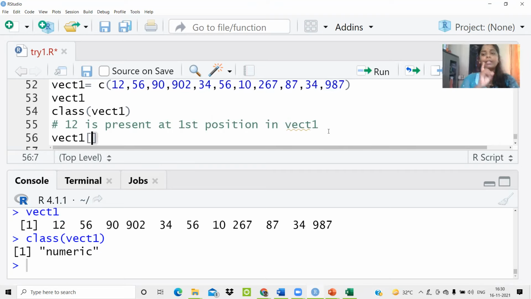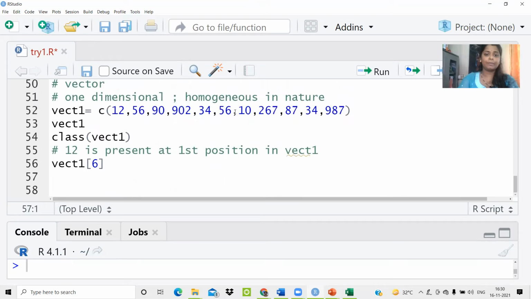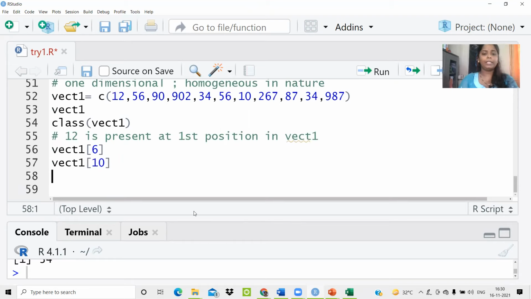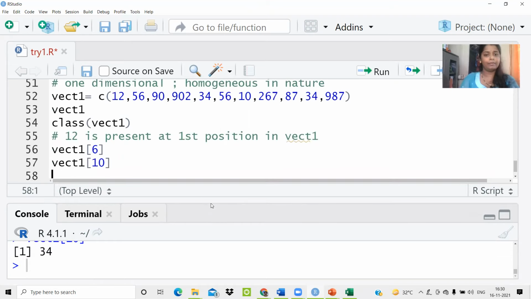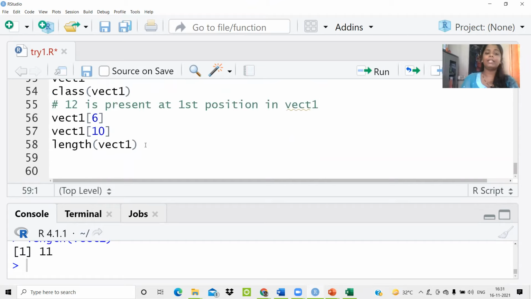Whenever you mention an index, make sure that you are writing that in a square bracket only. Write 6 inside this, run this, you'll get the result as 56. That means 56 is the element which is present at 6th position. Okay. So if you write vect1 and 10 over here, then it will provide you the element that is present at 10th position, that is equal to 34. If you are confused at what are the total number of elements present in the vector, use the length function, pass your vector1 object to this. So there are total 11 entries present inside this vector.